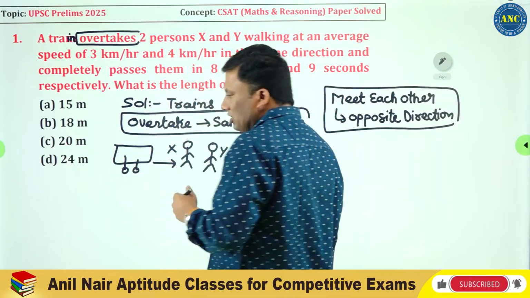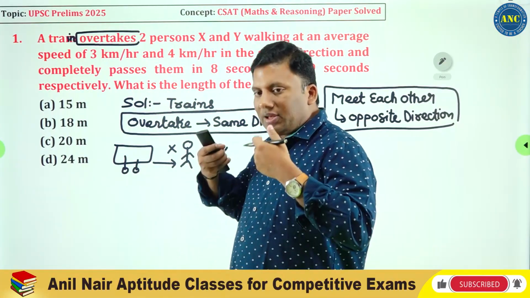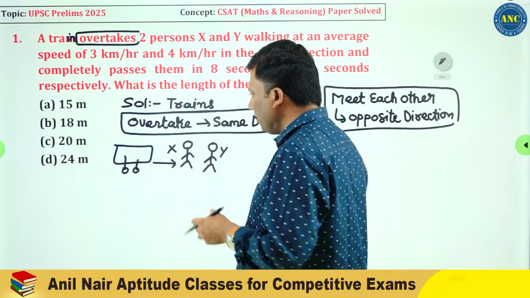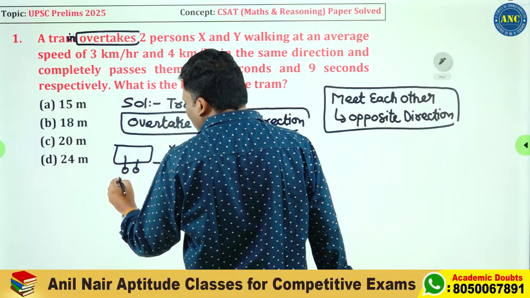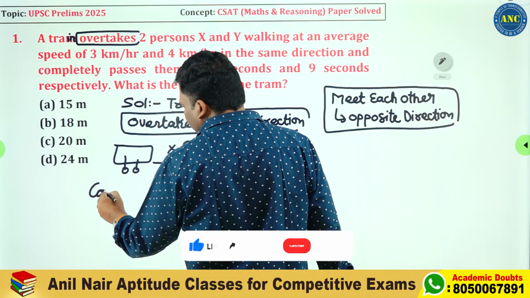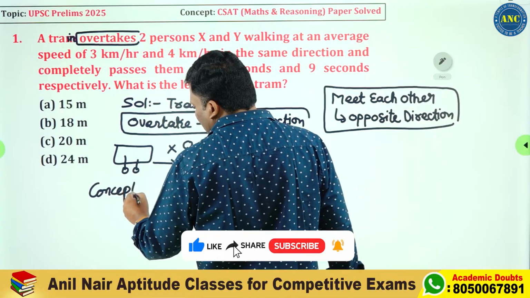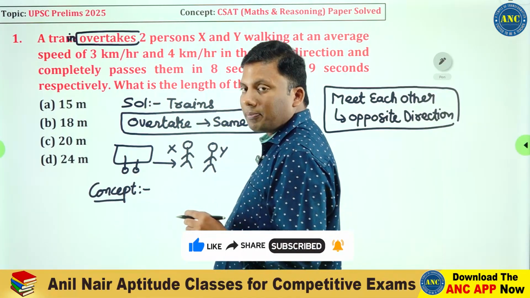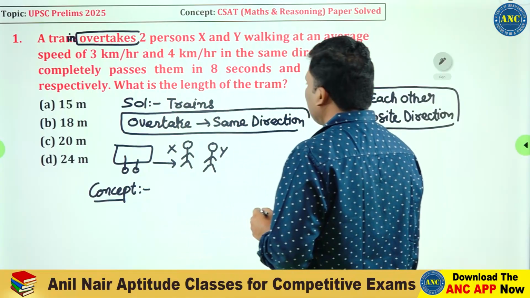Length of the train is huge, right? Height of the person is small, so this is negligible. When these two bodies are moving in the same direction, what will be the concept? Relative speed will be a subtraction of speed. What is given?